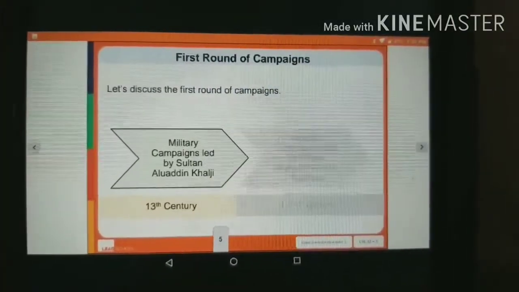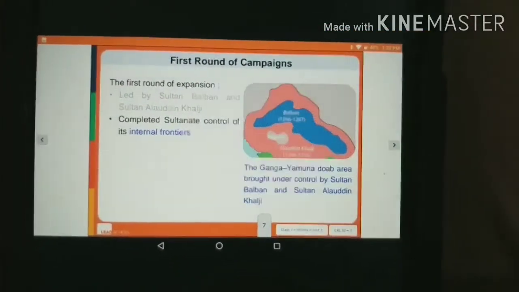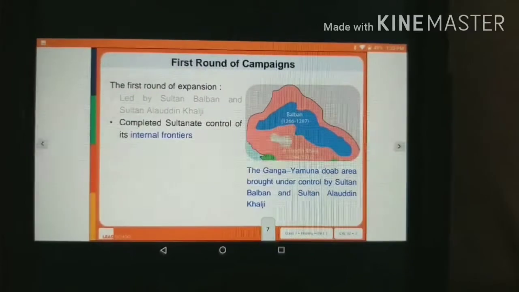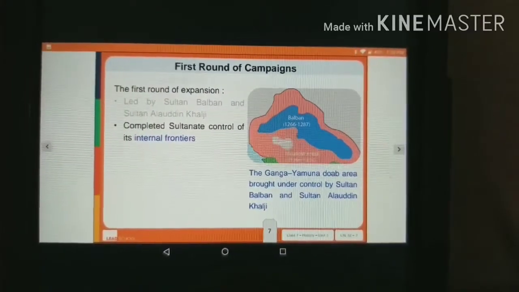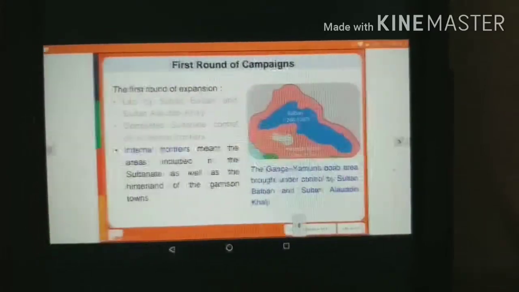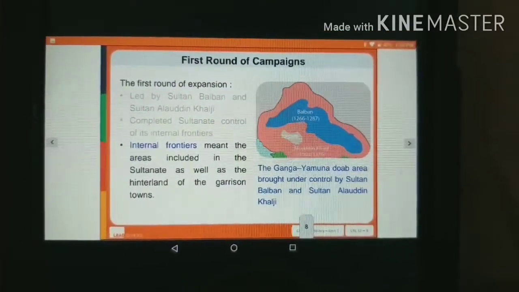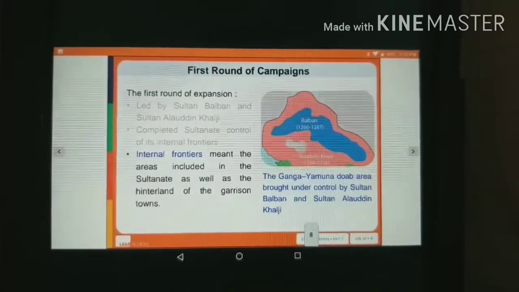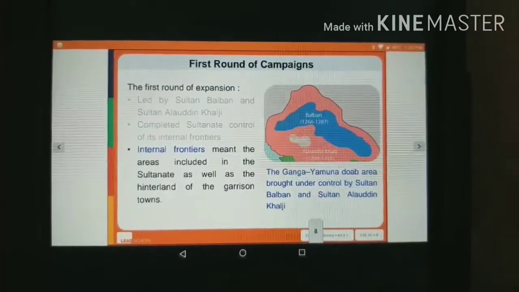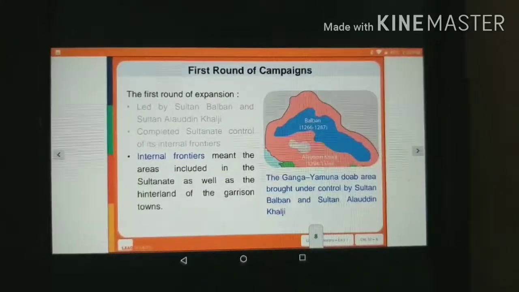Now we will discuss the second point, that it completed Sultanate control of its internal frontiers. Next we come to what we mean by internal frontiers. Internal frontiers meant the areas included in the Sultanate as well as the hinterland of the garrison town.